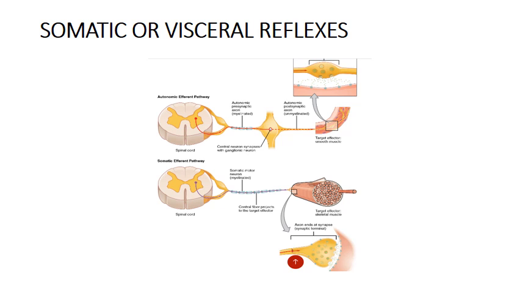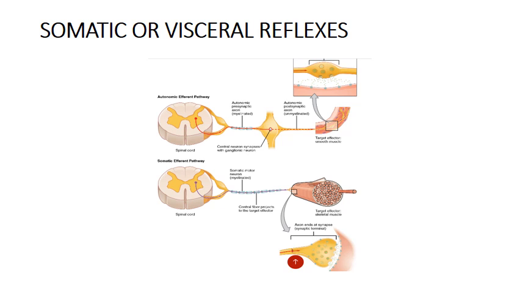But the motor component of the reflex arc has differences. So the first difference is, this is a somatic efferent pathway. Here the effector organ is a skeletal muscle.